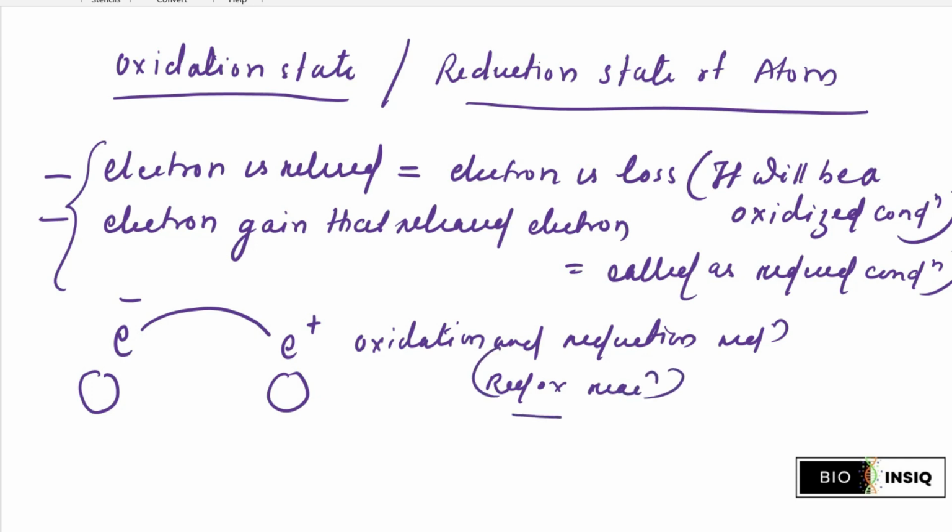So oxidation and reduction occur simultaneously in a particular reaction phase, and you can say if an atom is oxidized, simultaneously the other atom is reduced, right? So definitely it will happen. So if we combine these oxidation and reduction states with our electron transport chain, we can easily identify